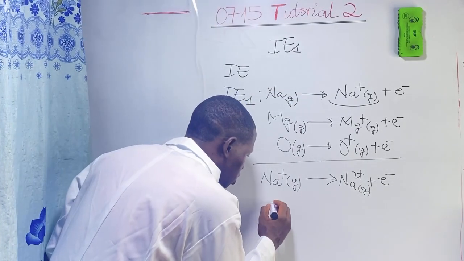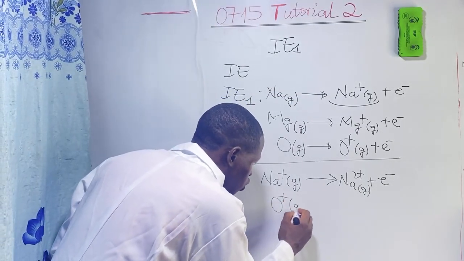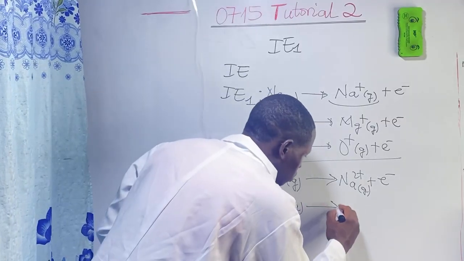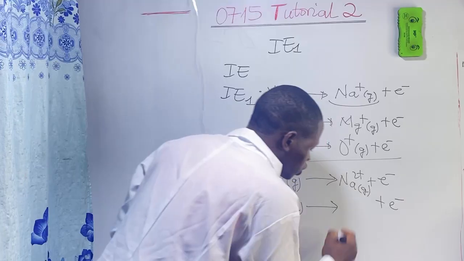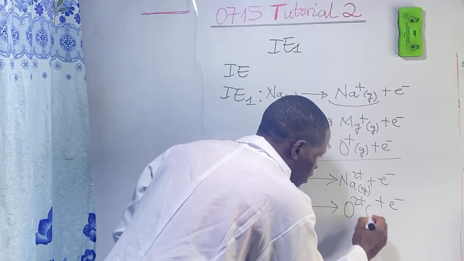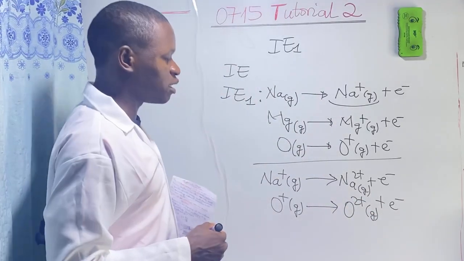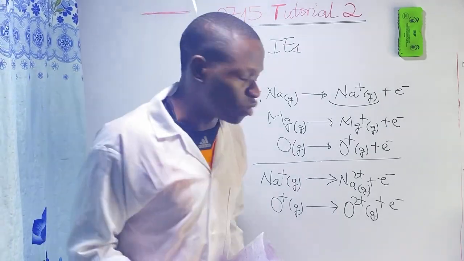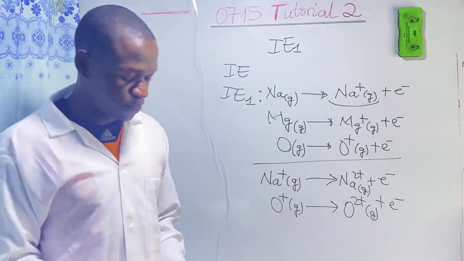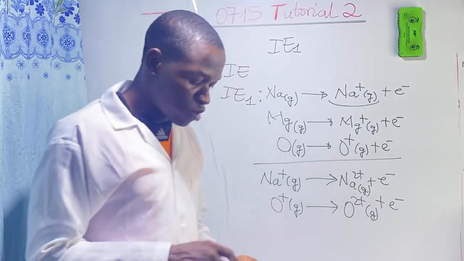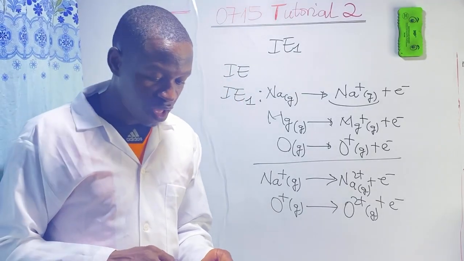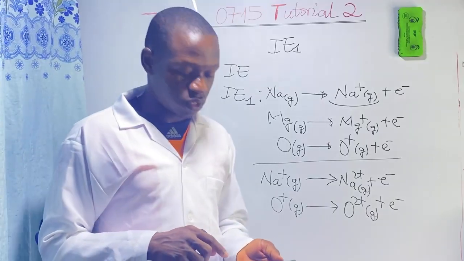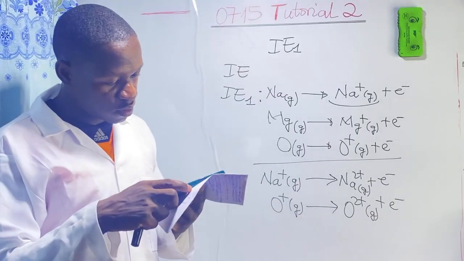If I take oxygen, 1 mole of gaseous unipositive ions of oxygen loses 1 mole of electrons to form 1 mole of gaseous dipositive ions. That equation shows the second ionization energy of oxygen. Okay, I hope you have understood the meaning of ionization energy, first and second ionization energies. Next question says